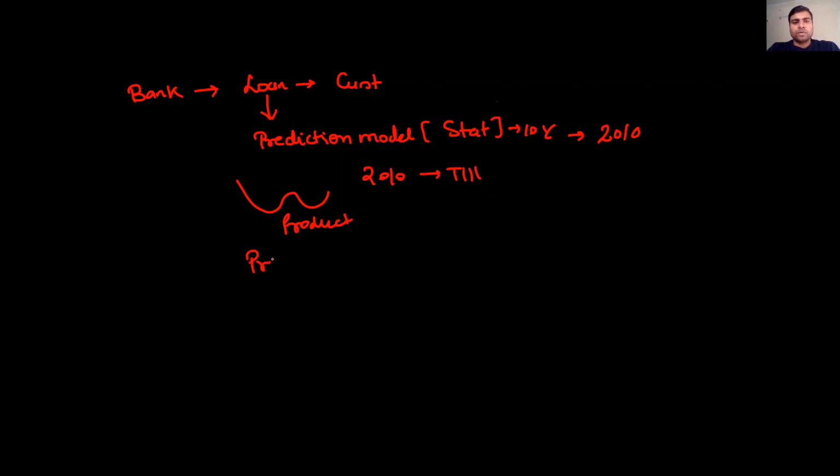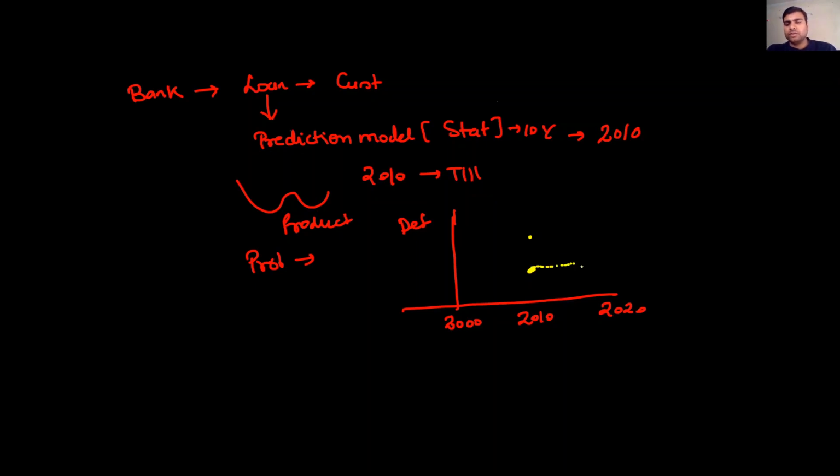Now come to the problem. Here we have 2000, 2010, 2020, and these are the defaulters. They deployed this model in 2010, and the defaulter ratio was very low at that time. But what happened till 2020 is that the number of defaulters has been increasing over the past 2 to 3 years. You can see here in this graph that defaulters are increasing sharply over the last couple of years.